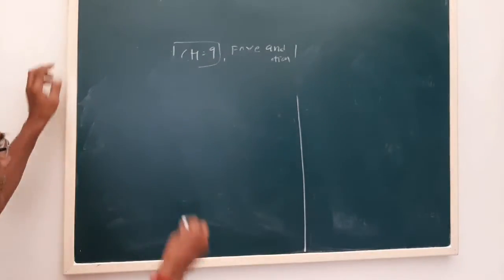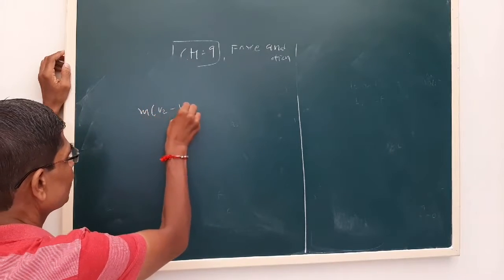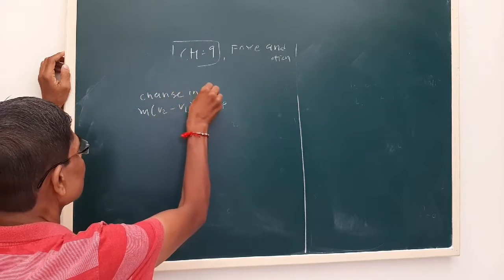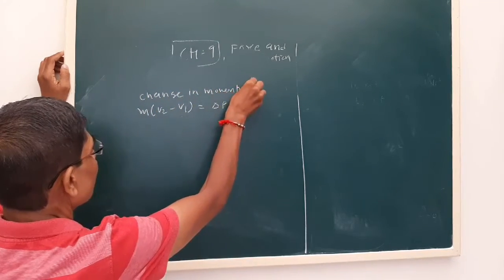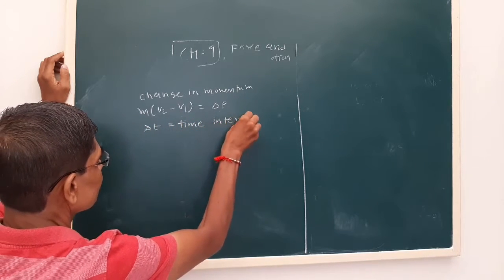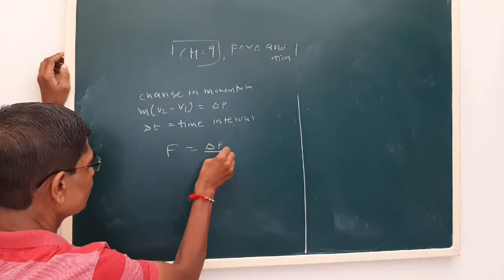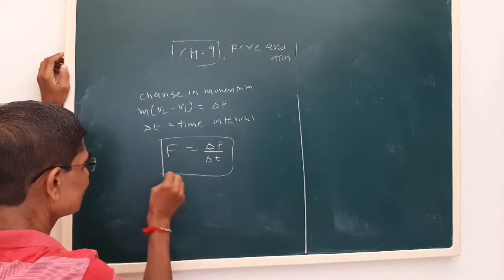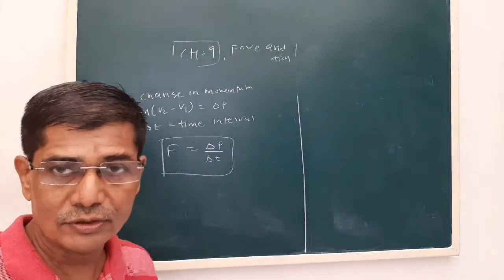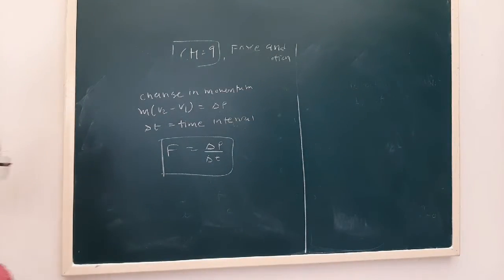Now see this change in momentum, m into v2, we call as delta p. And delta t is the time interval. Then we can write F is equal to delta p by delta t. Now see, the time interval for which force is applied is also very important. It depends on the requirement whether we want to apply more force or less force.